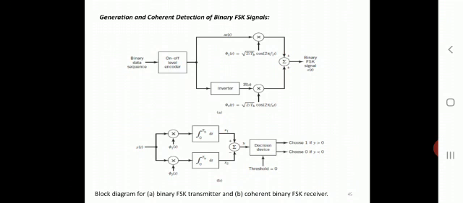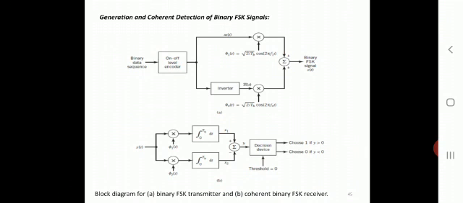A pair of oscillators whose frequencies f1 and f2 differ by an integer multiple of the bit rate 1 by Tb is considered, in accordance with the previous sections we have discussed. The lower oscillator with frequency f2 is preceded by an inverter.